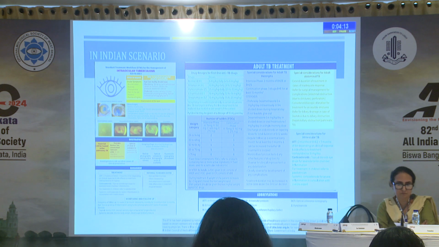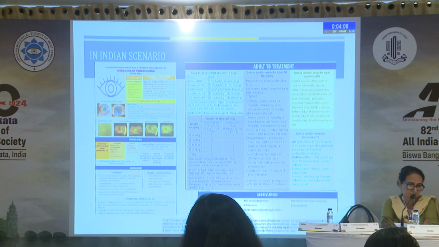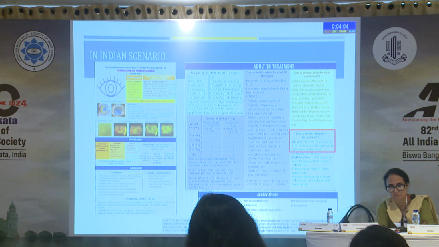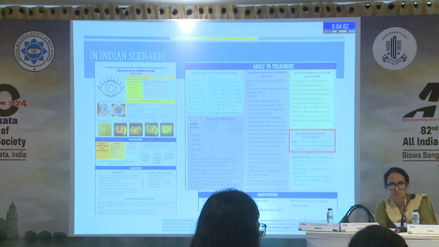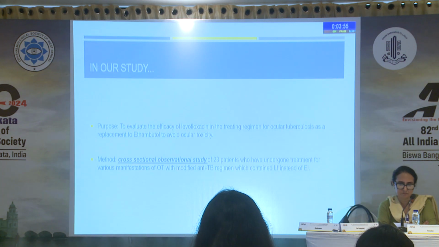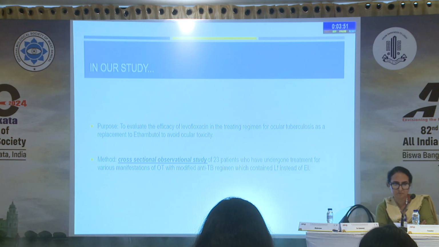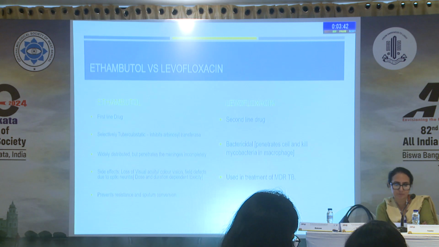This is in the Indian scenario. Intraocular TB is classified under extrapulmonary TB, and we treat it with 2 months of isoniazid, rifampicin, ethambutol, and pyrazinamide, followed by 7 months of maintenance phase, which is rifampicin and isoniazid alone. In our study, we propose the efficacy of levofloxacin instead of ethambutol. It's an observational study on 23 patients for whom levofloxacin was prescribed instead of ethambutol.